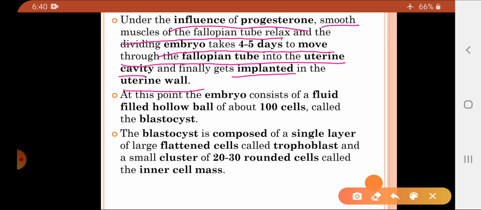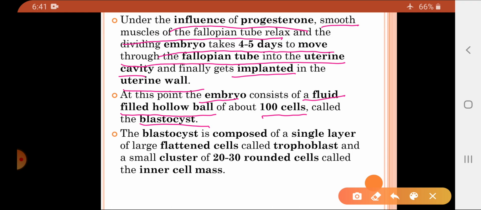So the zygote, after its formation and division, after 4 to 5 days finally reaches the uterus, and after reaching the uterus it gets implanted into the wall of the uterus. When it is transported to the uterus and implanted, the embryo consists of a fluid filled hollow ball of about 100 cells, and that is called a blastocyst.